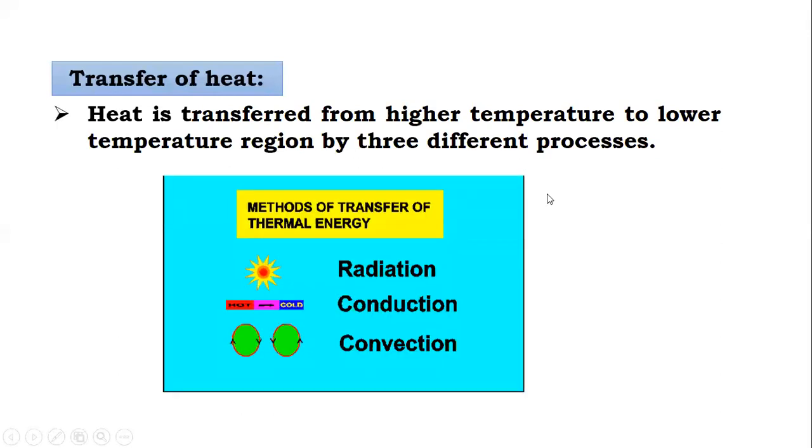Now, what is heat transfer first? Basically, heat is transferred from higher temperature to lower temperature by following three ways. The first one is radiation, second one conduction, and third one convection. We have to learn all the three ways of transfer of heat one by one.